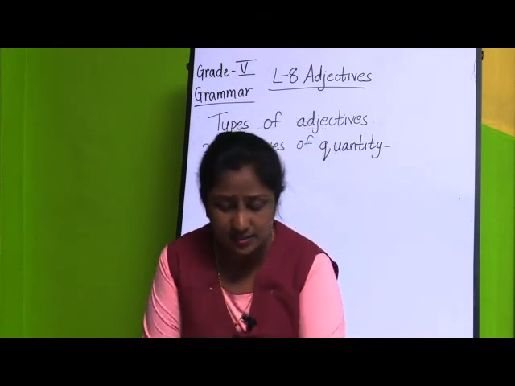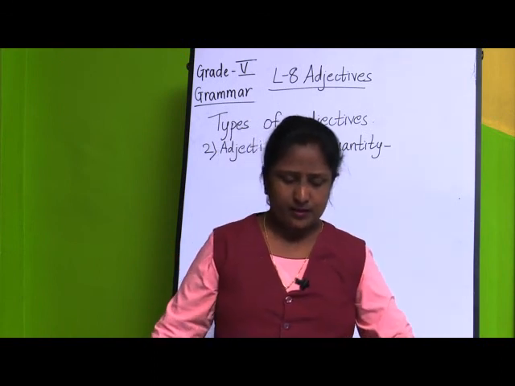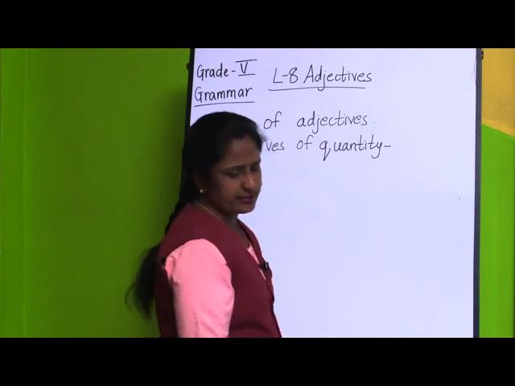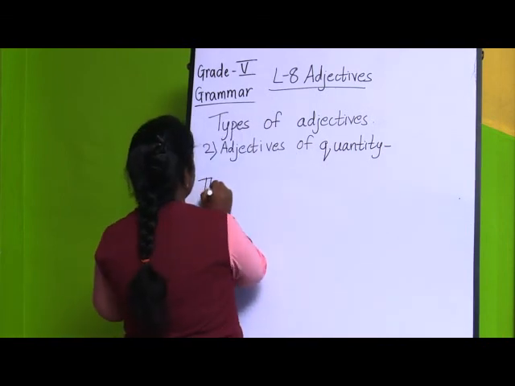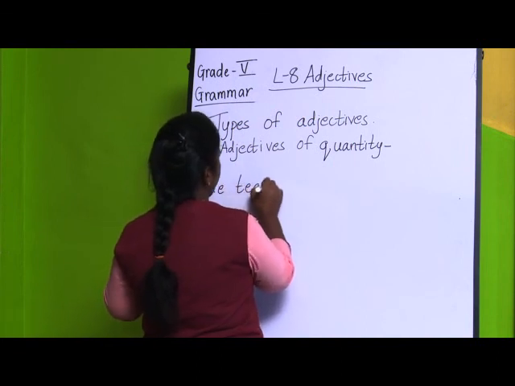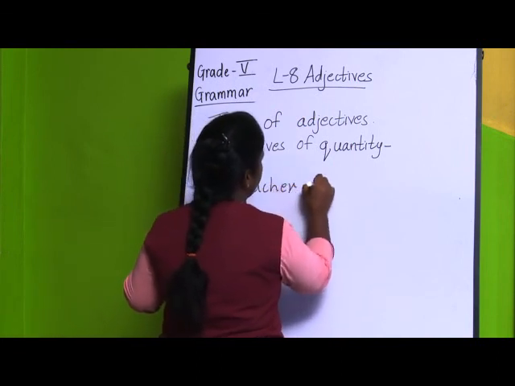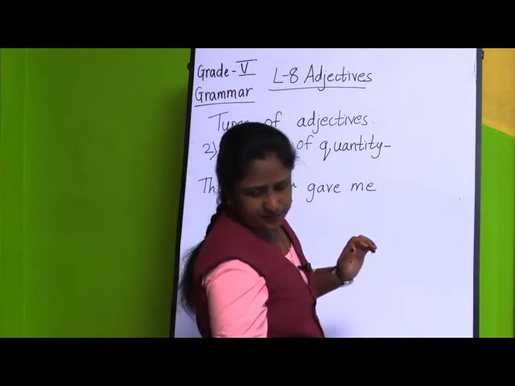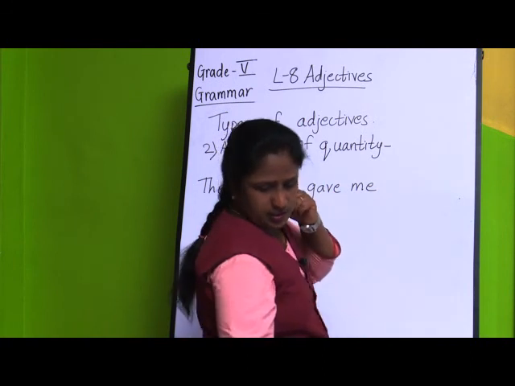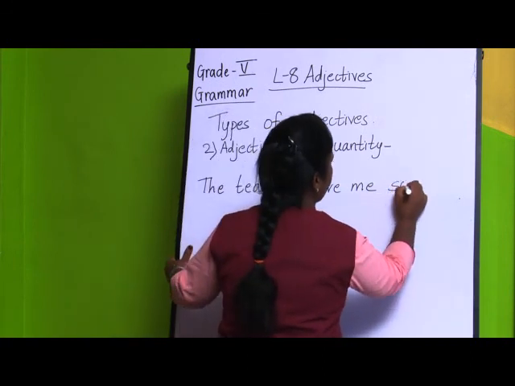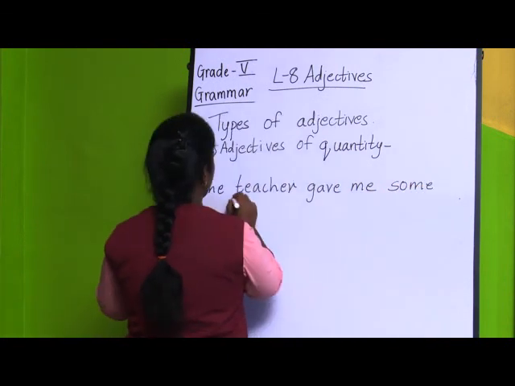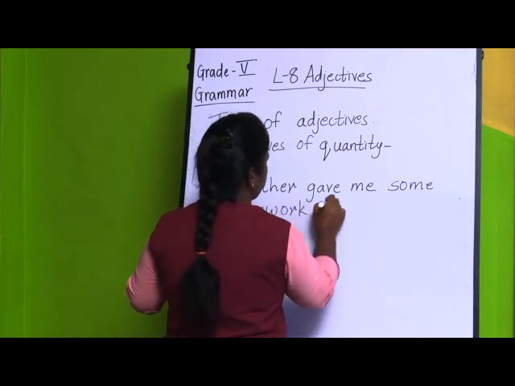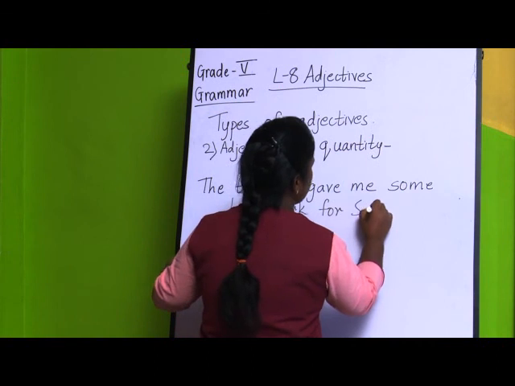Now next one is what type of quantity? What is an adjective of quantity? If I write a sentence like this, the teacher gave me some homework for Sunday.